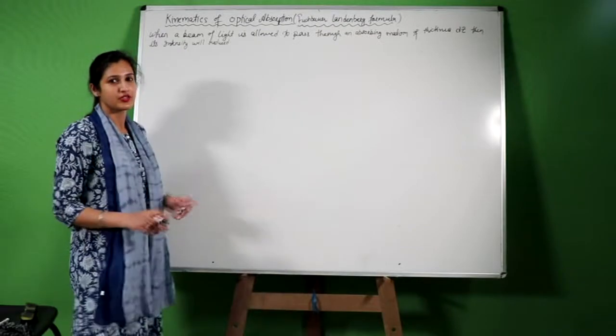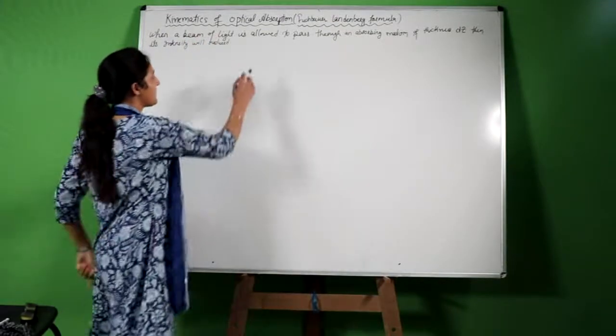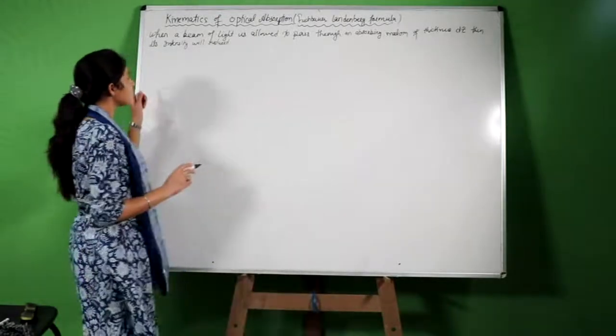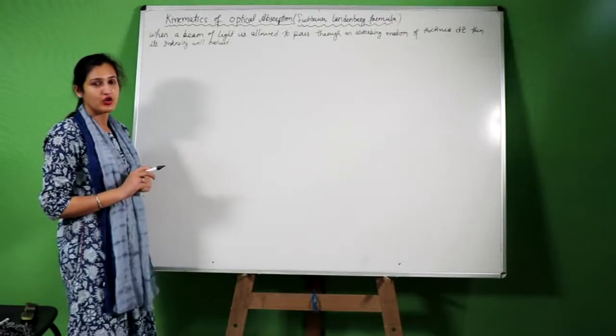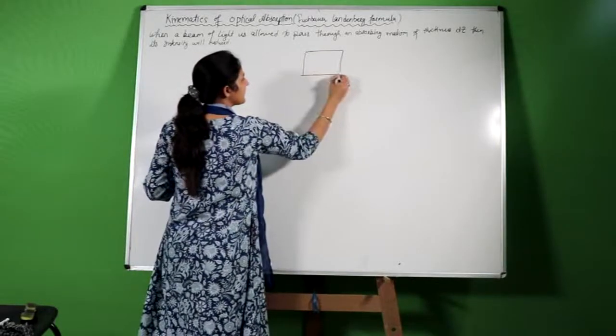Good morning, students. Today we will discuss the kinematics of optical absorption, that is, the Lambert-Beer formula. We know that when a beam of light is allowed to pass through an absorbing medium, let us say this is an absorbing medium.